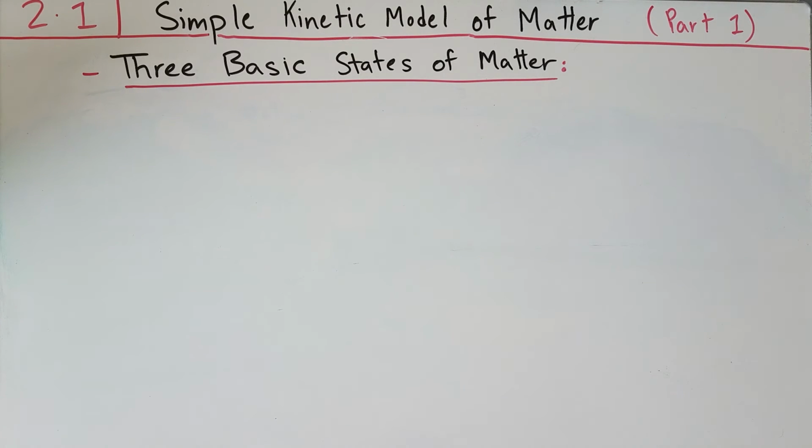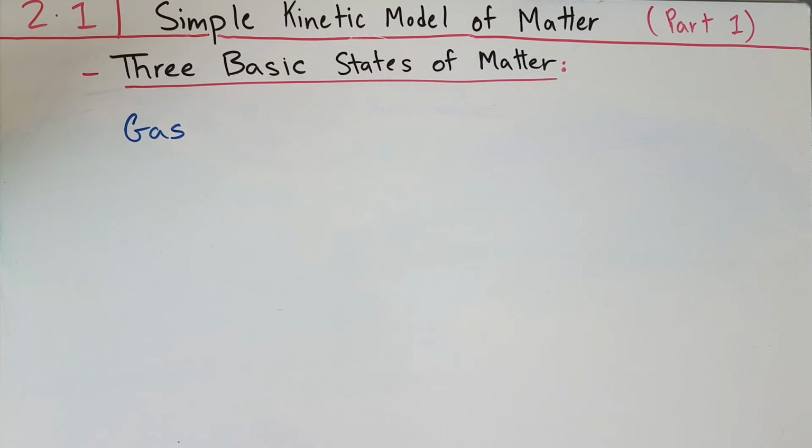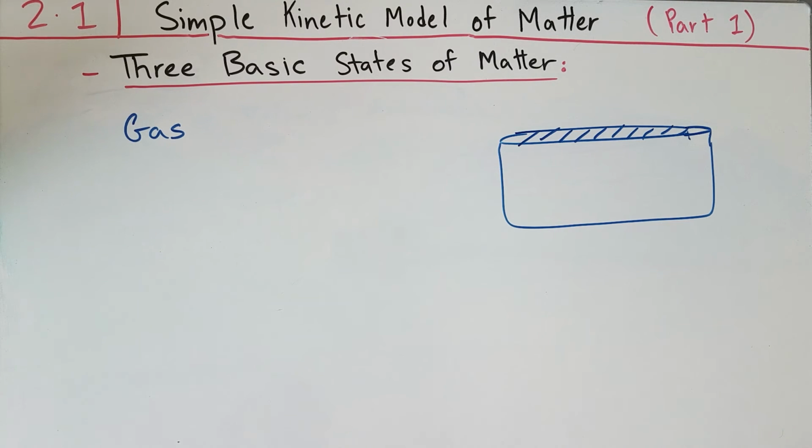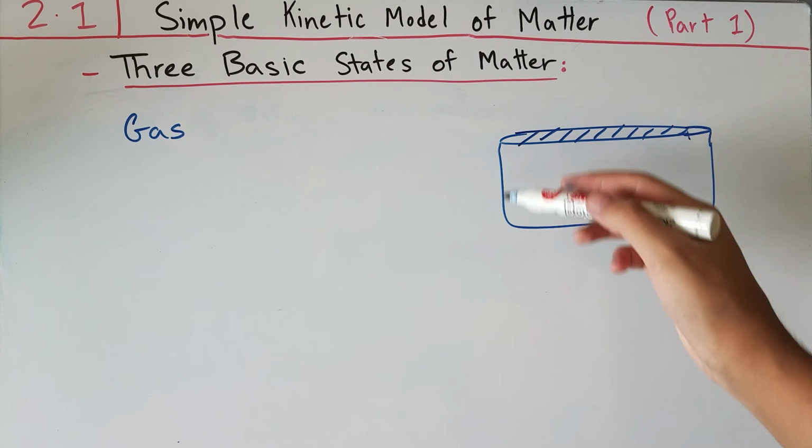Finally, let's talk about the third basic state of matter. That state of matter is gas. You can imagine that the air that I'm writing in right now, where I'm traveling my hand through, is a gas. Now for the sake of understanding how a gas behaves, let's place it in a container and represent it on a diagram. So let's say I have some invisible gas in this container, which is occupying this volume.